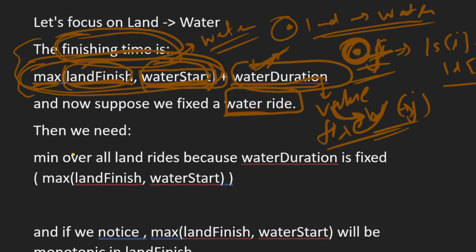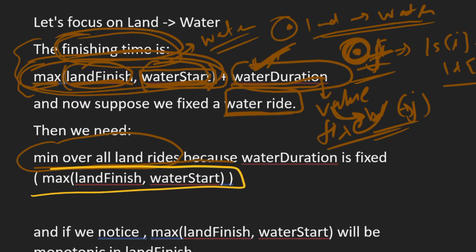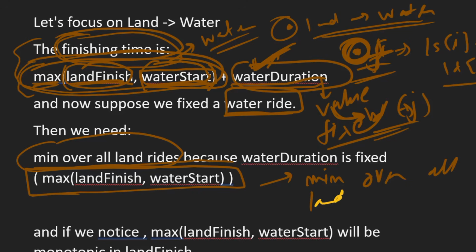So we find the minimum over all the land rides, because we have fixed the water ride, which means we have fixed the water duration.